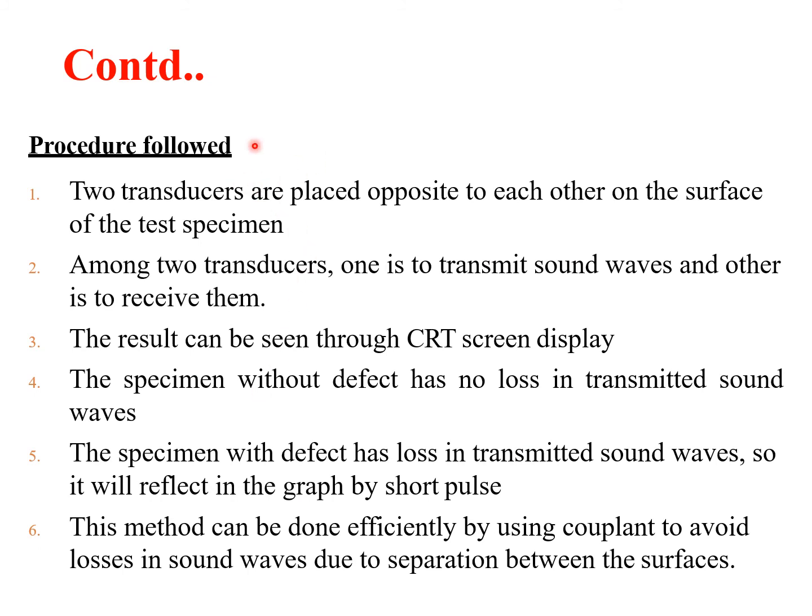Now, we'll again discuss the procedures. As in the previous case, two transducers are placed on opposite sides of the surface of the test specimen. Among the two transducers, one is used to transmit the sound waves and the other one is used to receive them. Results can be seen in a CRT display. The specimen without any defect has no loss in the transmitted sound waves. The specimen which has a defect will have a loss in the transmitted sound wave, which will be reflected in the graphs by short peak pulses. This method can be done efficiently by using a couplant in order to avoid losses in sound waves due to separation between the surfaces.